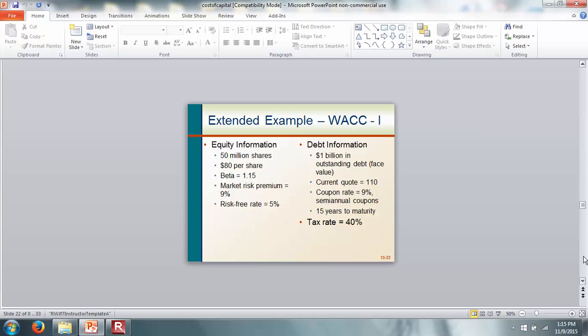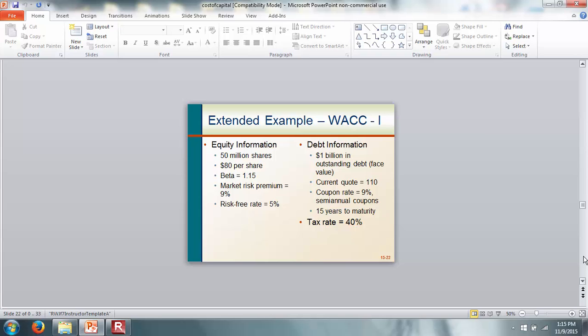So why are we given these numbers? Given the 50 million shares at $80 per share, we can find out the amount of equity the firm has, and given the 1 billion in outstanding debt and the current quote of 110, it means that the firm has $1.1 billion in bonds outstanding. So we have 4 billion in equity and 1.1 billion in bonds outstanding. So the firm value is 4 plus 1.1, which is 5.1 billion.